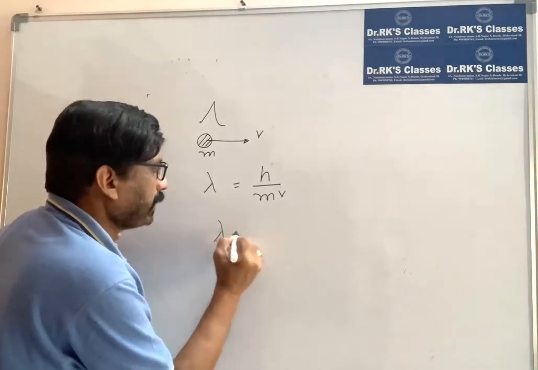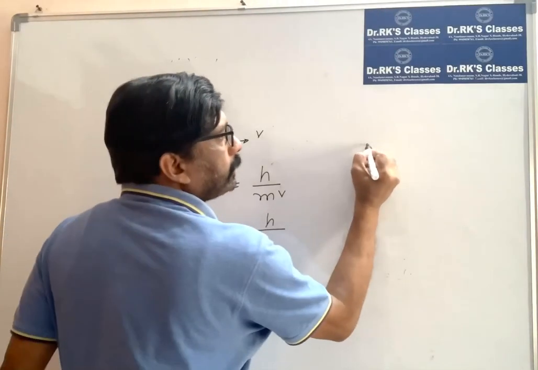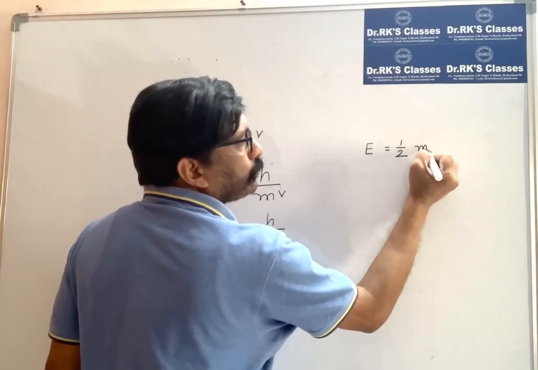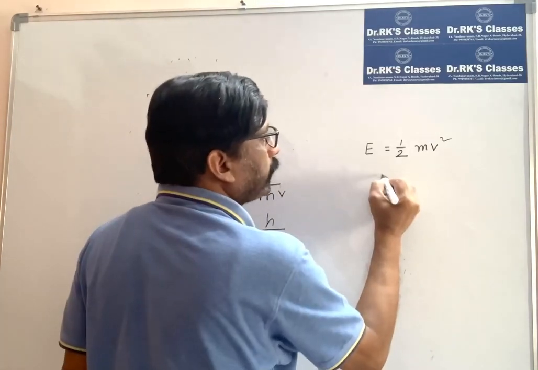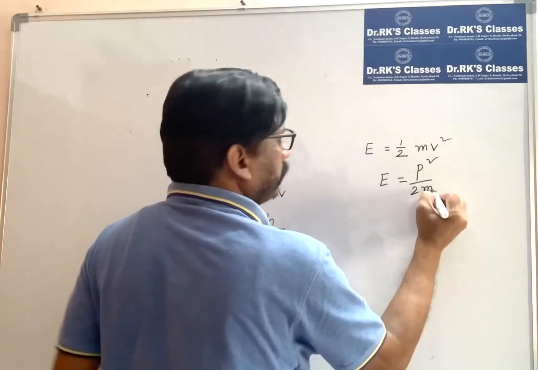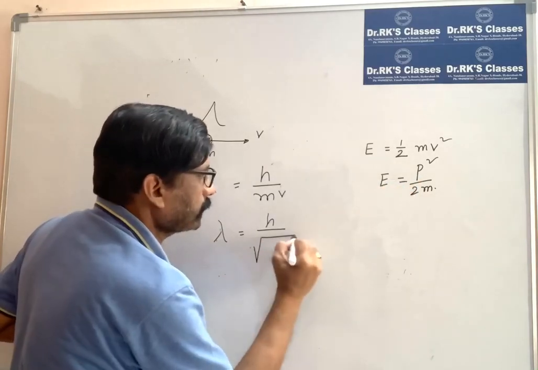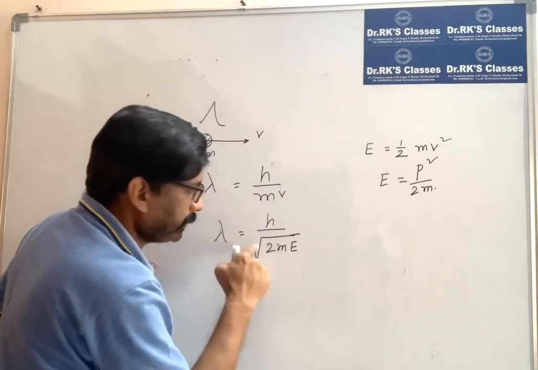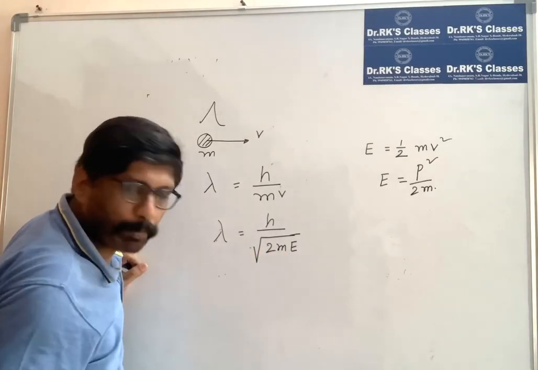It can also be written as h by momentum. We know that the kinetic energy E is equal to half mv square. Multiply and divide by mass, and you get kinetic energy E is equal to p square by 2m. So in place of momentum p, I can write the square root of 2mE. This is the relation between the wavelength and the kinetic energy of the particle.